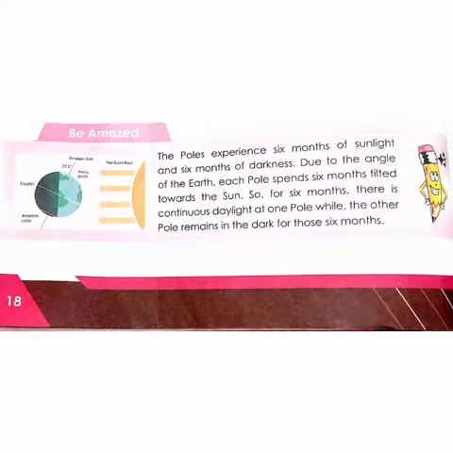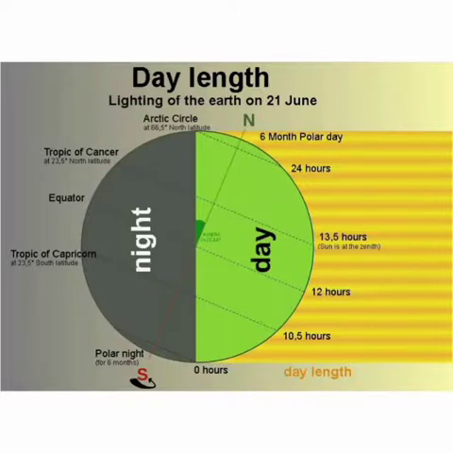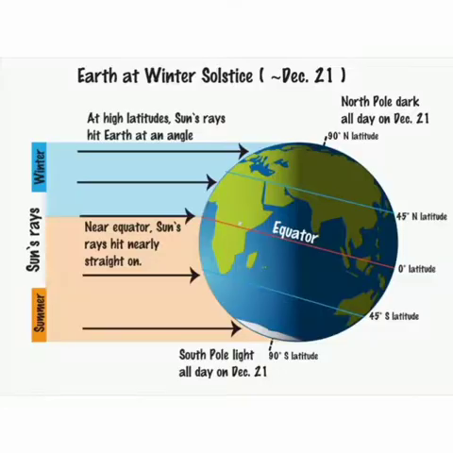Another interesting thing is there, children. You might be wondering, there are 24 hours of daylight in the Arctic Circle, while there are 24 hours of night in the Antarctic Circle. It means the poles experience 6 months of sunlight and 6 months of darkness due to the angle of the earth. Each pole spends 6 months tilted towards the sun. So for 6 months there is continuous daylight at one pole, while the other pole remains in the dark for those 6 months.